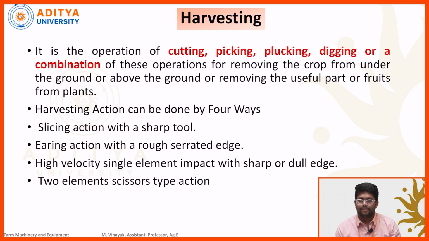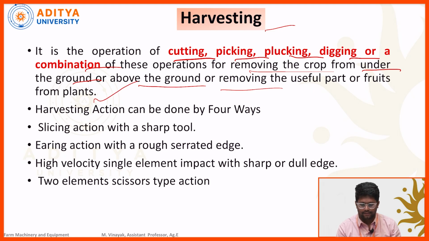Let us move on to the definition of harvesting. Harvesting is nothing but cutting, picking, plucking, digging or a combination of these operations for removing the crop material from underground or above the ground surface, or removing the useful parts or fruits from the plant. Whatever useful part is present in the plant as well as crop material, we need to remove it.